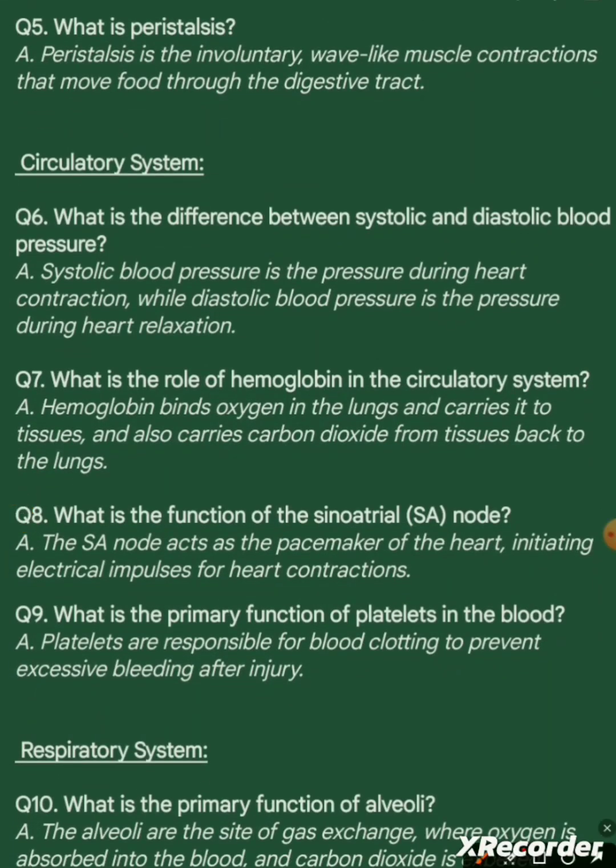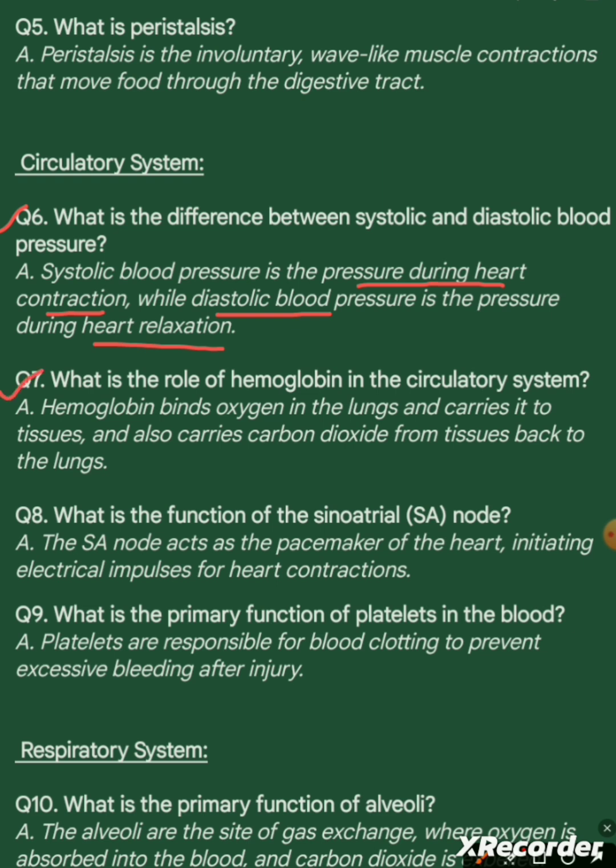Circulatory system. Question 6. What is the difference between systolic and diastolic blood pressure? Answer. Systolic blood pressure is the pressure during heart contraction, while diastolic blood pressure is the pressure during heart relaxation.